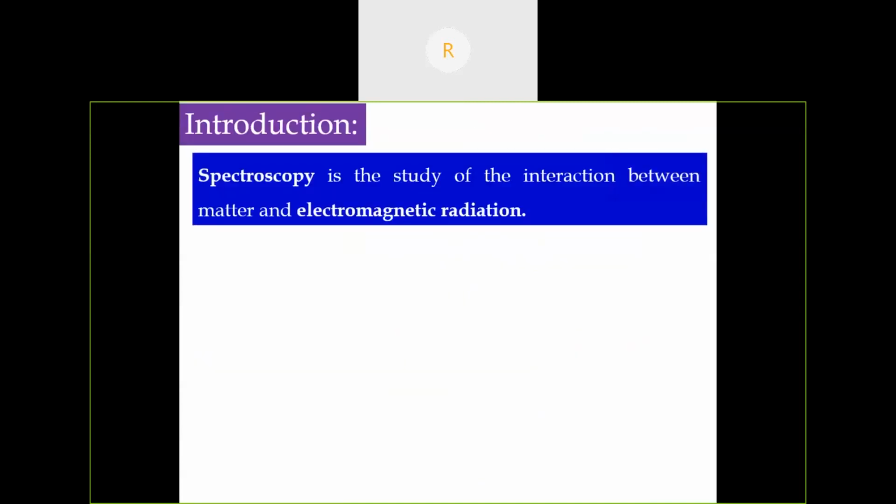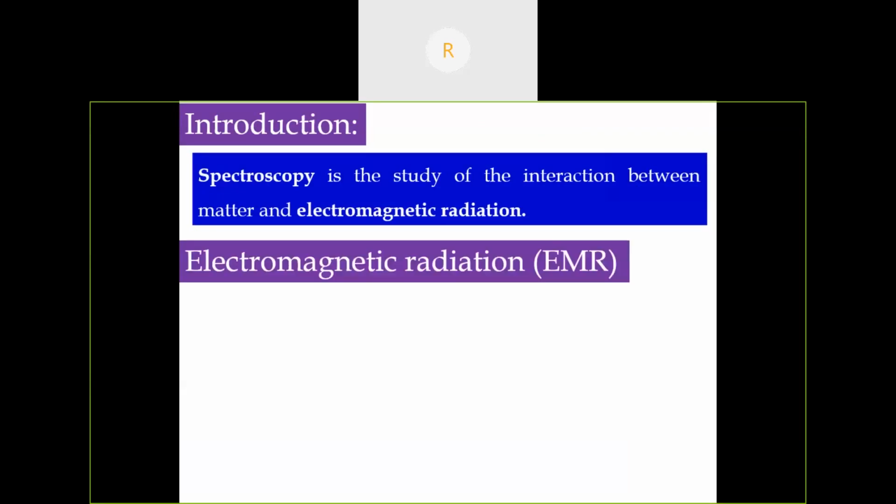So, spectroscopy is nothing but the study of interaction of electromagnetic radiation with matter. So, what happens when a molecule or an object absorbs the electromagnetic radiation? That is spectroscopy. Then, what do you mean by electromagnetic radiation?